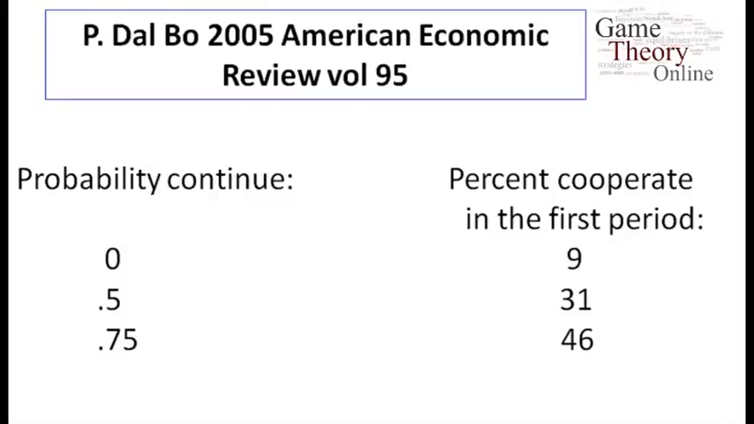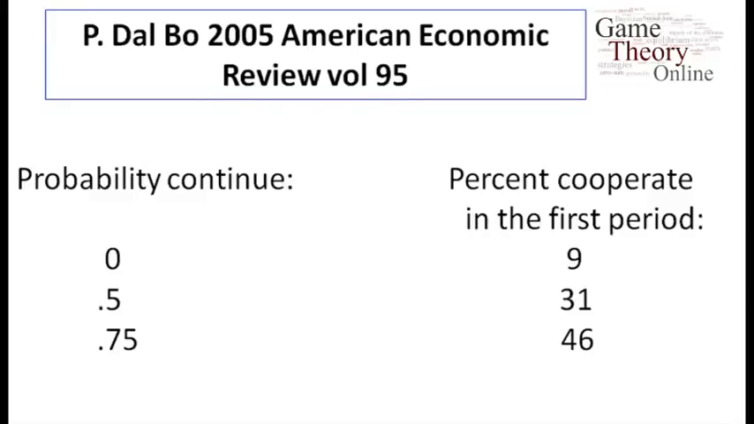Just in order to get some feel for this, there's a paper by Pedro Dal Bó in the American Economic Review in 2005. And what he did is he ran some indefinite probability of continuation prisoner's dilemma games where he changed that probability and then saw what happened in terms of people's cooperation in the first period. So just to give you some idea of how that worked, he had one game where it was just a one-shot prisoner's dilemma, with no chance of continuation. In that case, 9% of the subjects cooperated, so 91% of the subjects defected.